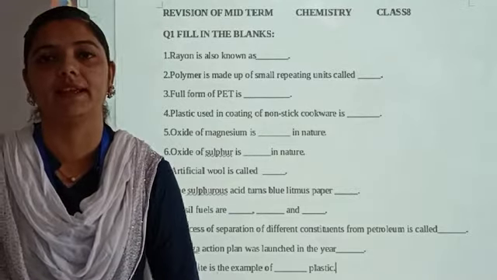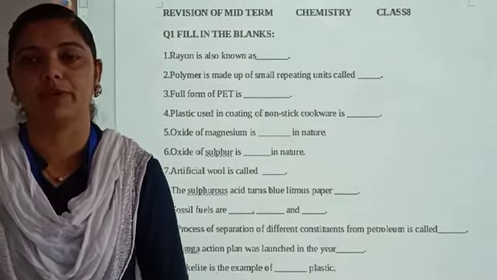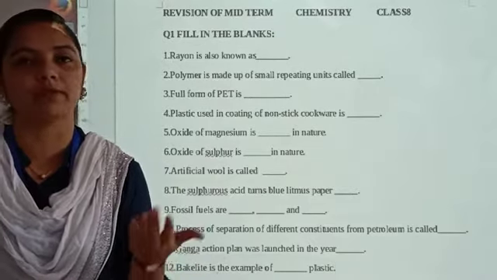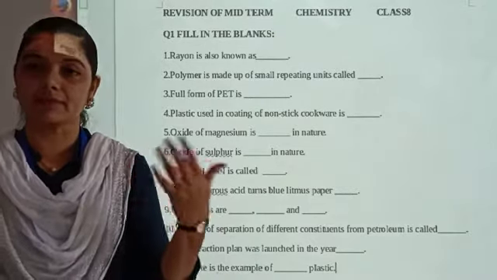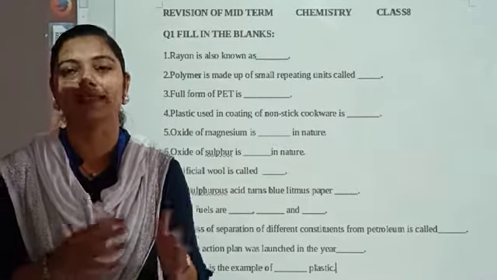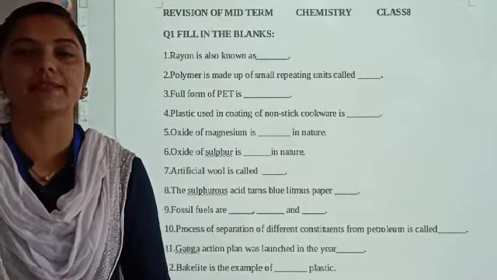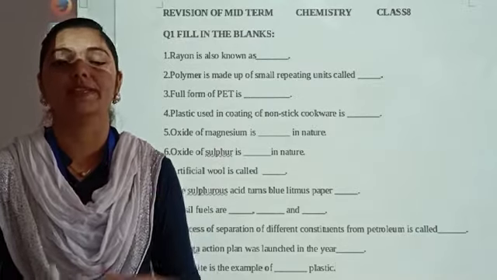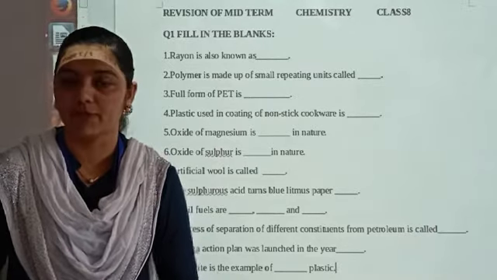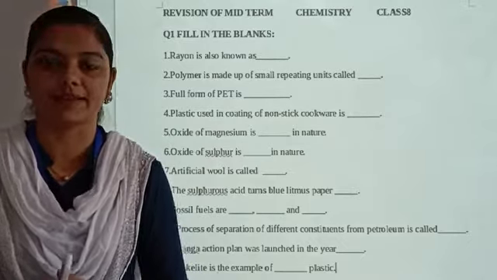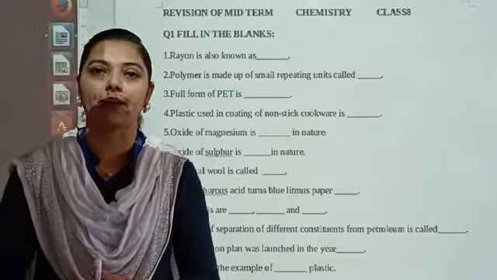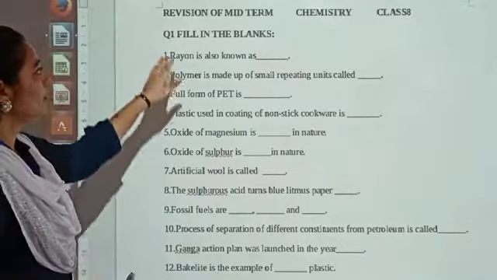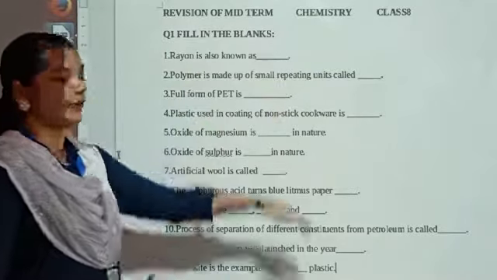Question answers will be there. So answer in short will be given to you. It may be of 1 mark, it may be of 2 marks. Then last we are going to have the question answers in detail, that is the brief questions, and for that you may be awarded 3 marks or 4 marks. So depending on the weightage of the marks you have to write down your answers, right? So let us start with the revision. We are starting first of all with fill in the blanks.